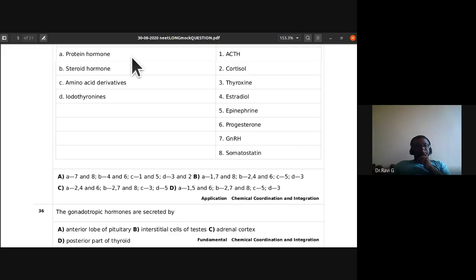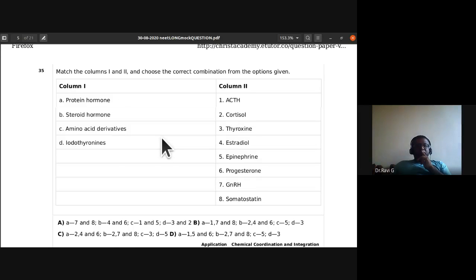See protein hormone, gonadotropin releasing hormone and somatostatin ಕೊಟ್ಟಿದ್ದಾರೆ protein hormone. Okay, and choose the correct combination from that. Protein hormone, gonadotropin releasing hormone, somatostatin, they are protein hormone. Okay, steroidal hormone andre ಈ cortisol, estradiol, they are all steroidal hormones. So B is 4 and 6, estradiol and 6 progesterone.